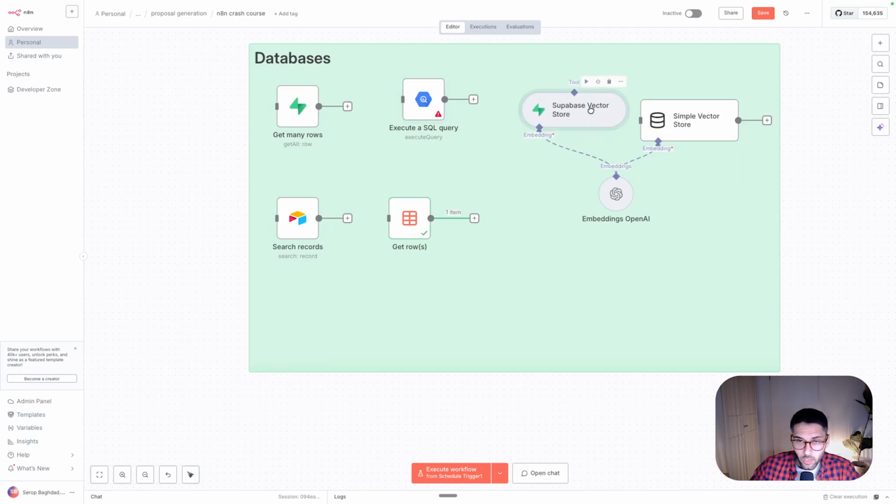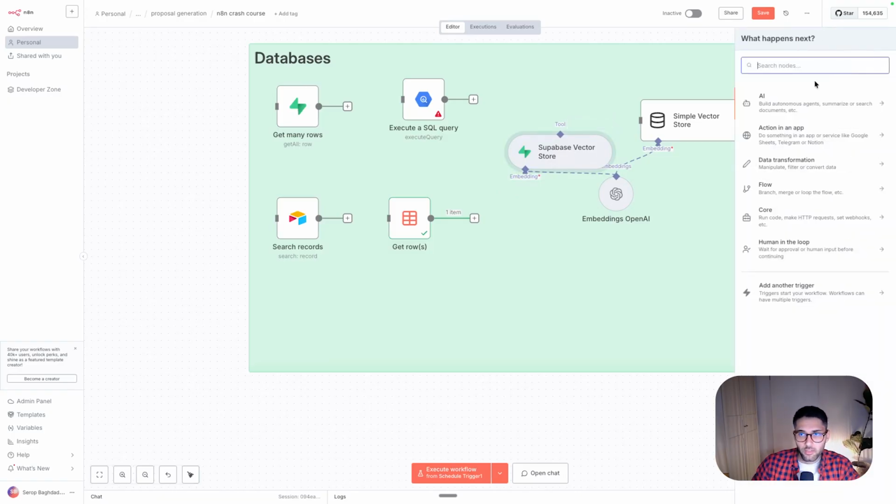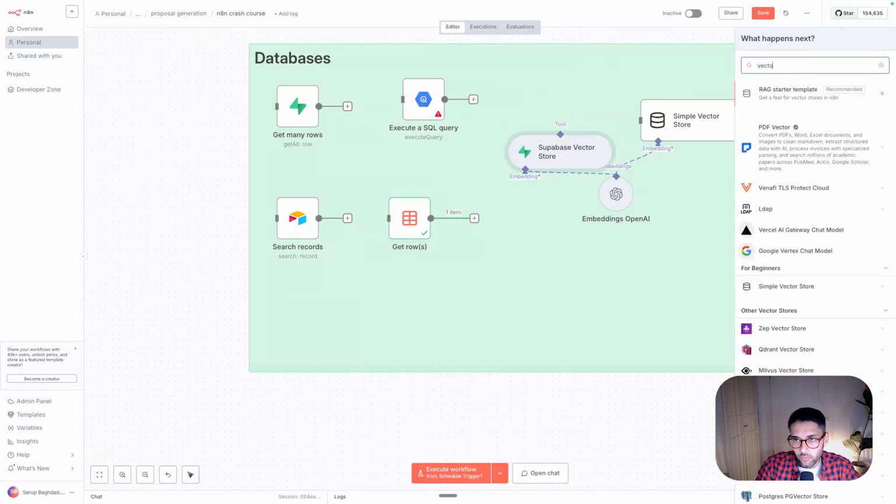The last type of databases, you probably have heard about them, is the vector databases. A vector database is very helpful, for example, for RAG applications. Let's say you have knowledge, like 50 pages of a book that you want your AI agent to understand. You would put these in a vector database. n8n has support for many different vector databases.